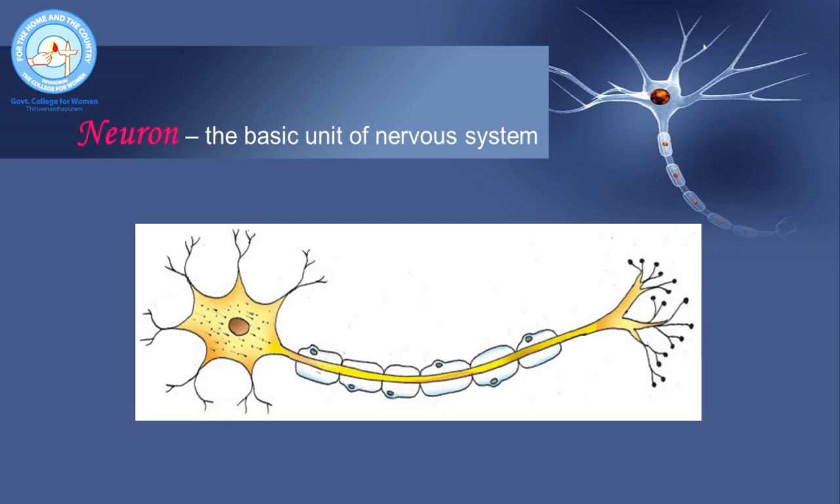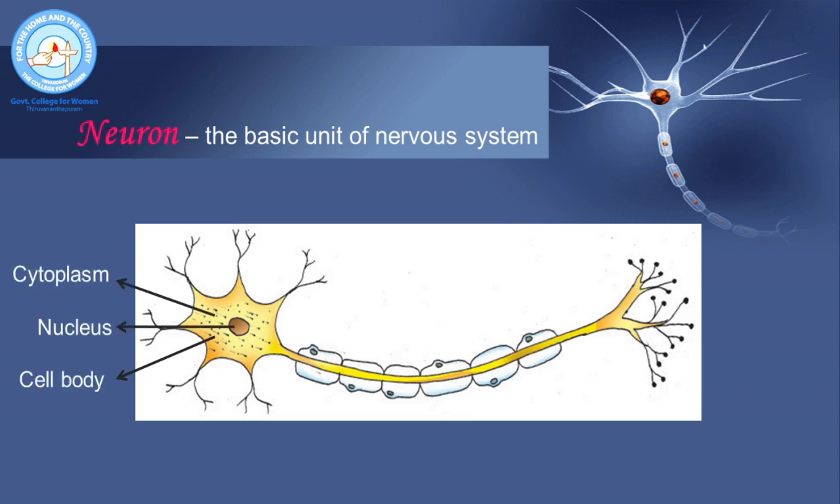What is the nervous system made up of? The nervous system is made up of cells called neurons. Neurons are the basic structural and functional units of the nervous system. Here you see the picture of a neuron. Like any other cell, the neuron also has a cell membrane, cytoplasm, and nucleus. What are the specialized features of neurons?